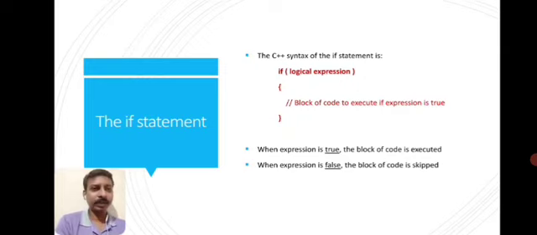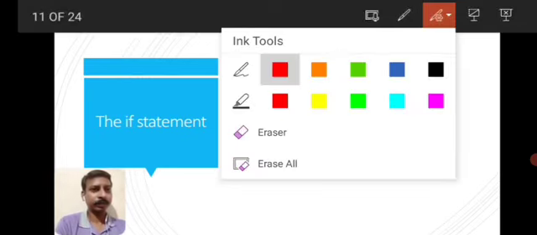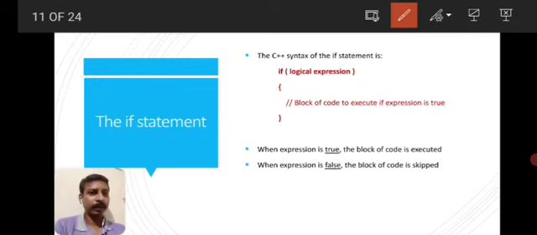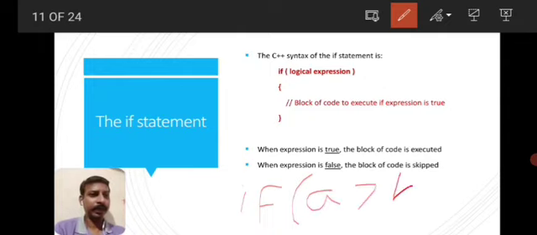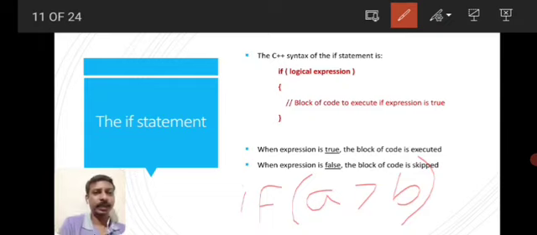All these things we studied in the previous slides come in this logical expression. So if, and inside the parentheses a logical expression. For example, if A greater than B. This is an example, and I will show more examples in the next slide. A greater than B is the logical expression here. That means the output of that logical expression is either true or false. Understood?